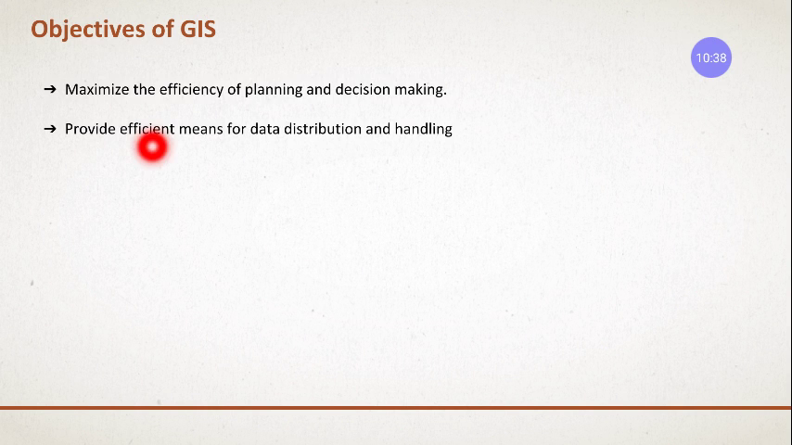Providing efficient means of data distribution and handling, right? It will help you to efficiently use data, right? You will easily understand the data, so you will process it very easily.